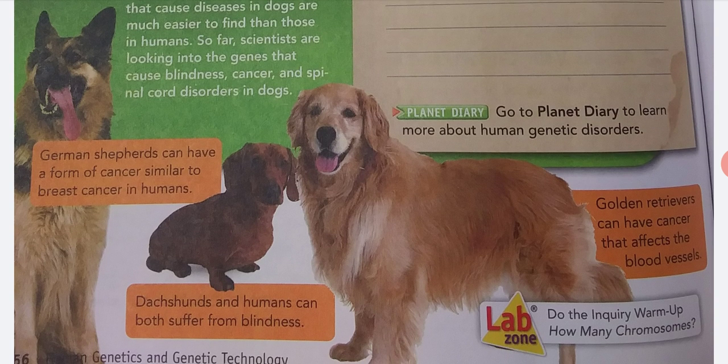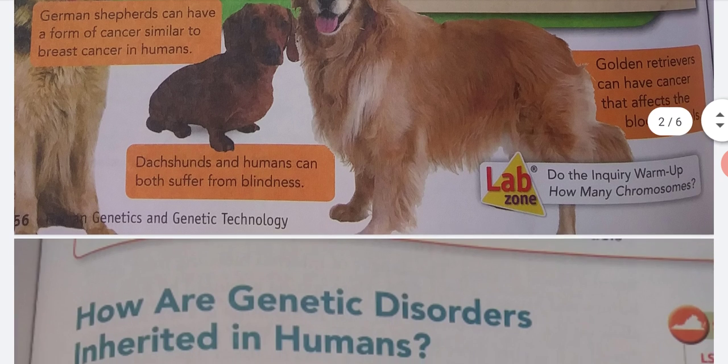German Shepherds can have a form of cancer similar to breast cancer in humans. Dachshunds and humans can both suffer from blindness. Golden Retrievers can have cancer that affects blood vessels.